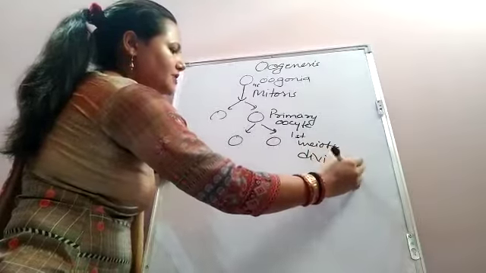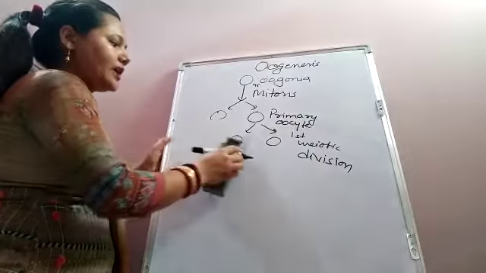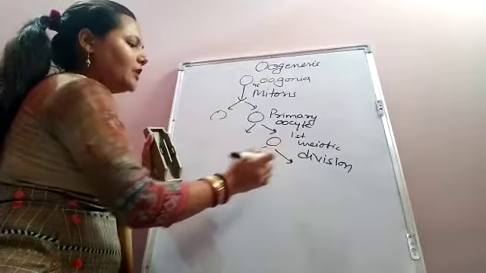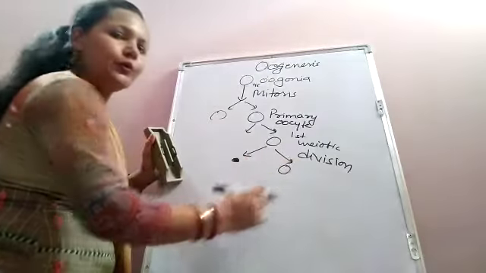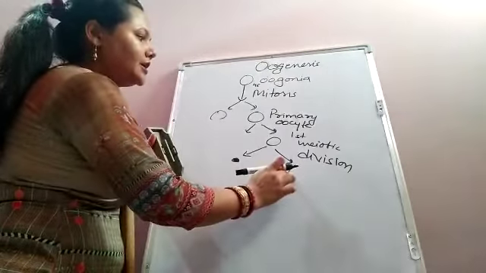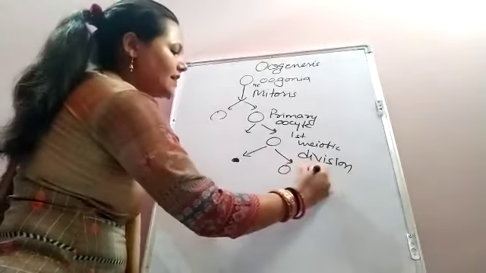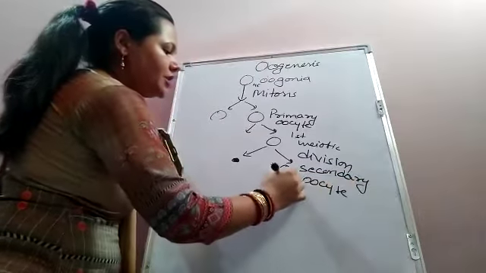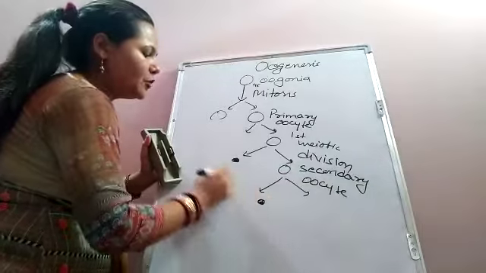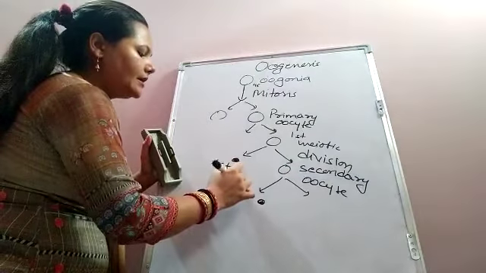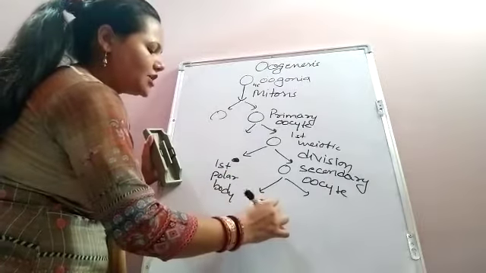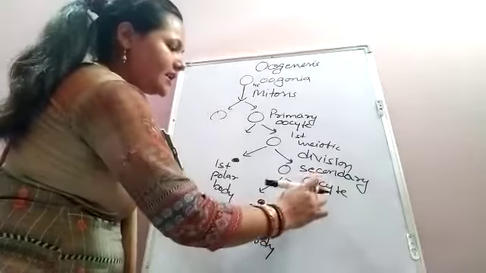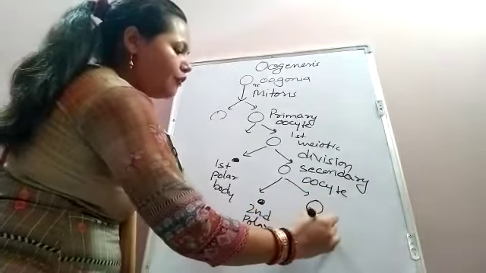After the first meiotic division, we get a polar body, and one cell will be a secondary oocyte. This secondary oocyte will further divide to produce a second polar body. This is the first polar body, and the second polar body we get after the second meiotic division, and ultimately we will have an ovum.